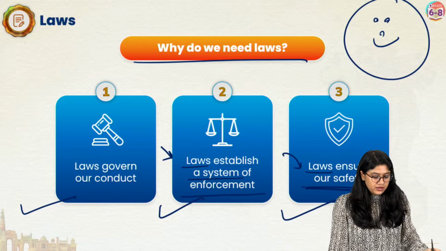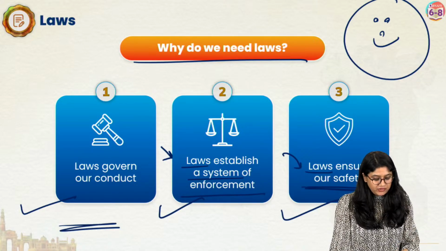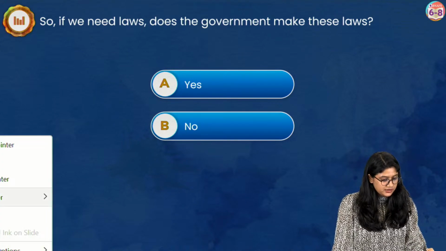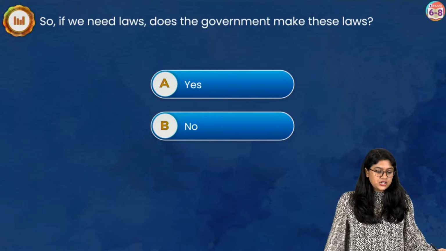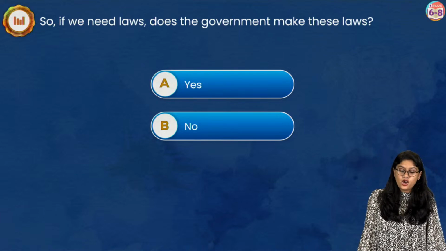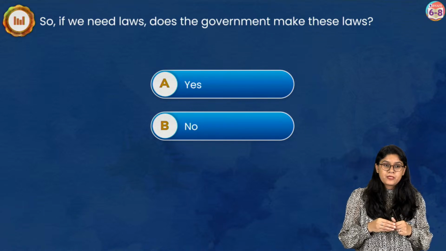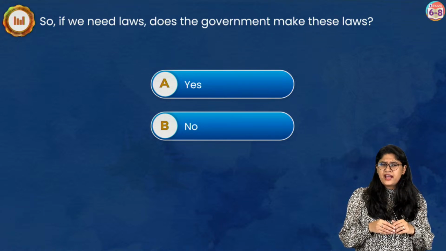The second point talks about how we have a body to keep a check on whether rules are followed or not. Okay, now that we are clear on why we need laws, let's quickly look at this. I'll show you the answer. Everyone, can you quickly answer this question? If we need laws, does the government make these laws? Yes or no?